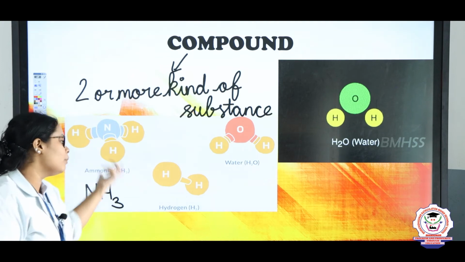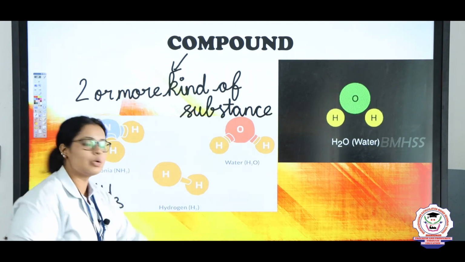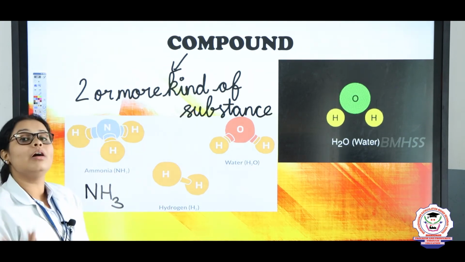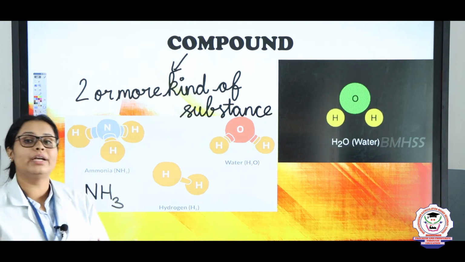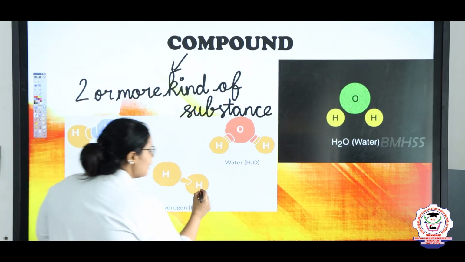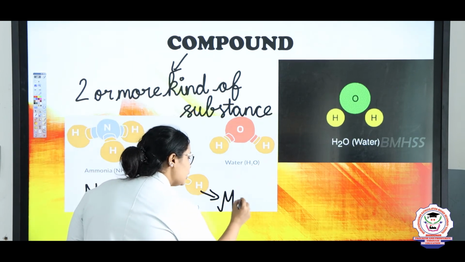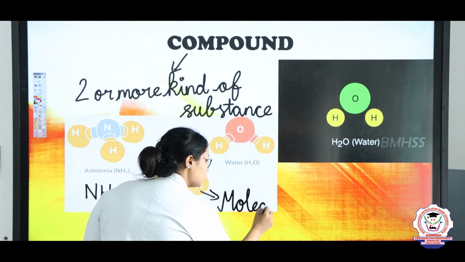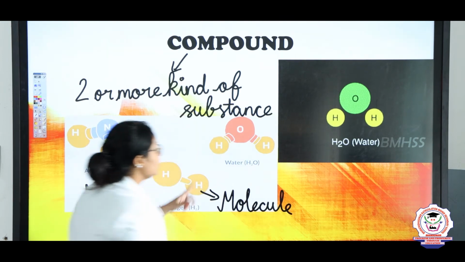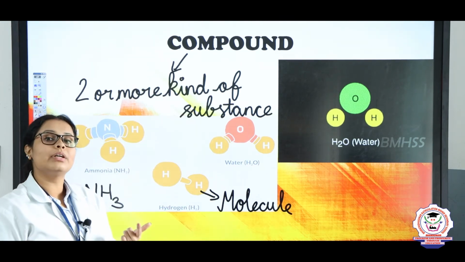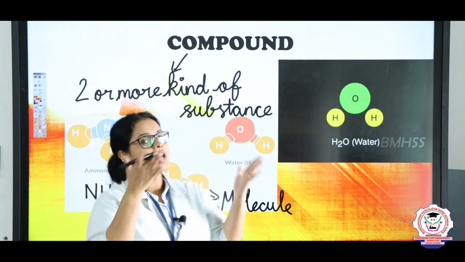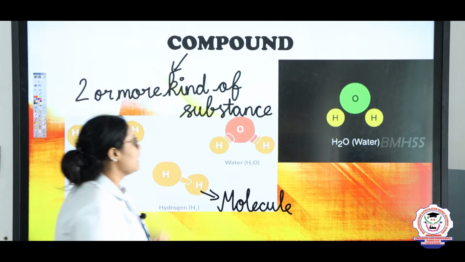So, compound ammonia. Same way H2 also, if it is the same type, you can call it a molecule. So, here H2 can be the example of a molecule. Later on, water is written as H2O.